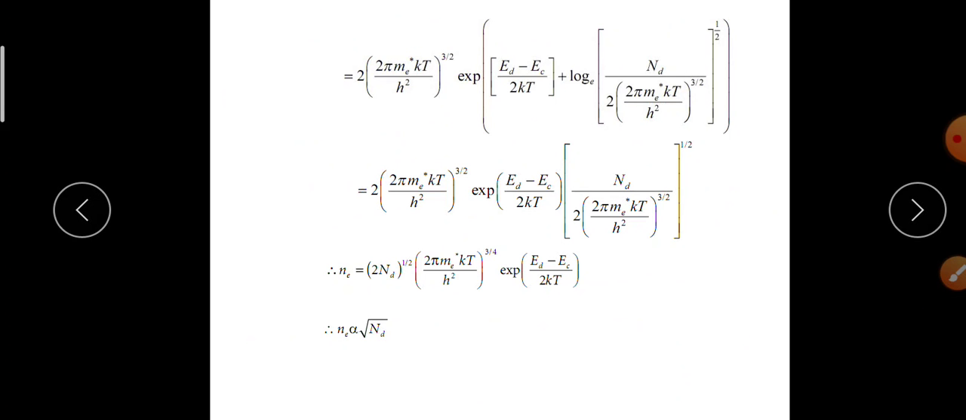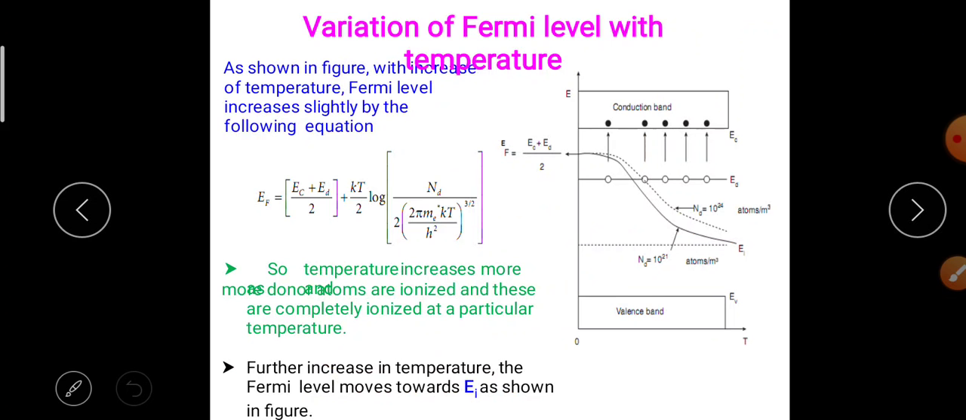Ne is equal to (2 Nd) whole power 1 by 2 into (2 pi me star kT by h square) whole power 3 by 4 exponential (Ed minus Ec) by 2 kT. By taking all the constants, we get Ne is directly proportional to the square root of Nd. Concluding this equation, Ne is directly proportional to the square root of Nd.